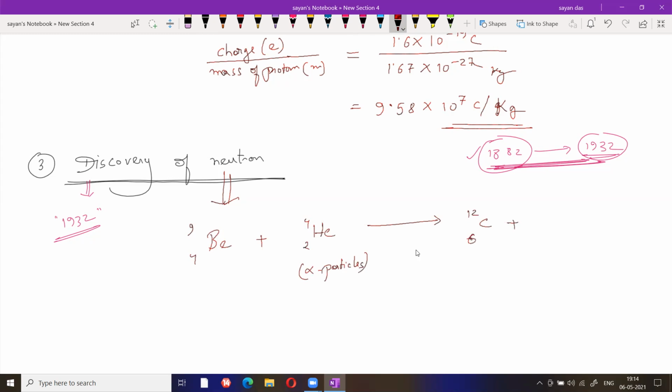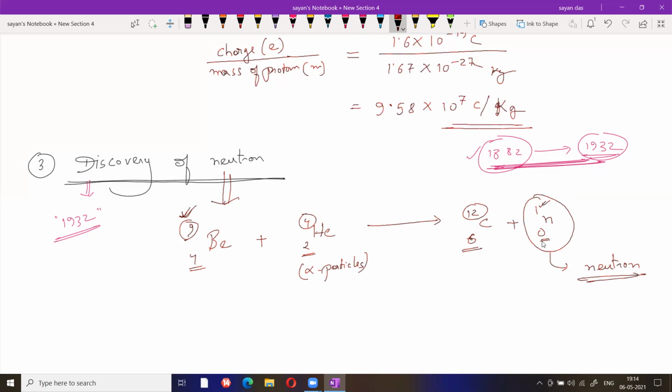Now look, in this case 4 plus 2 is 6, that is fine, but here 9 plus 4 is 13. So here this one is 12, here this one is 13. That's why the new term, neutron, which has only mass, no atomic number.